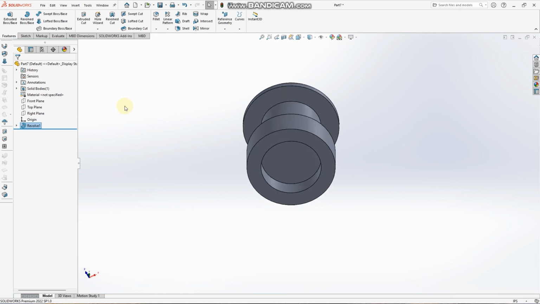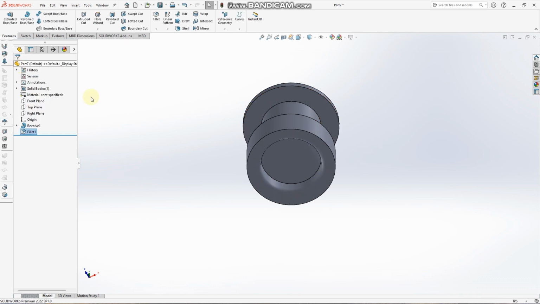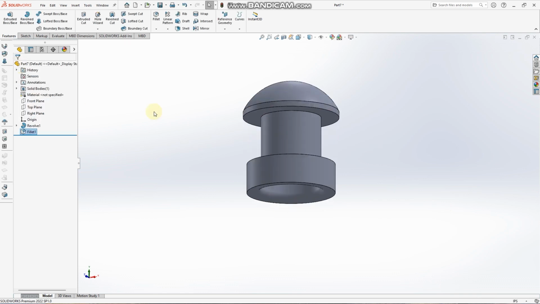We rotate our part. Then under features, we click on fillet. Under fillet parameters, we type 0.02. Under items to fillet, we click on this edge. And now we have our completed part.